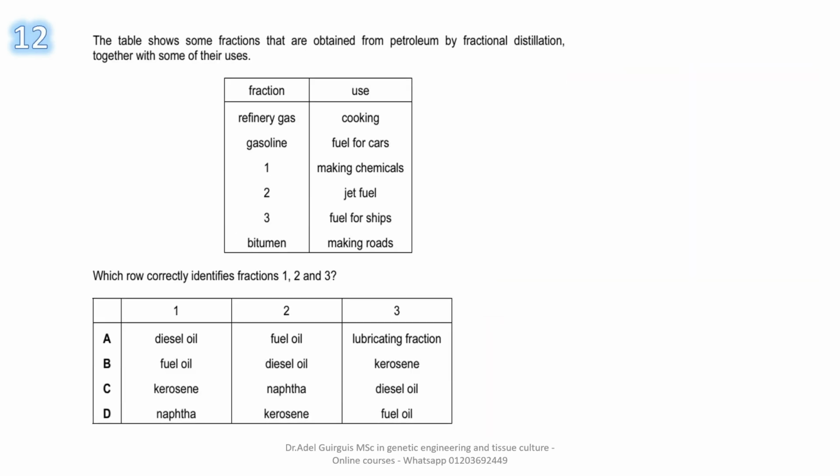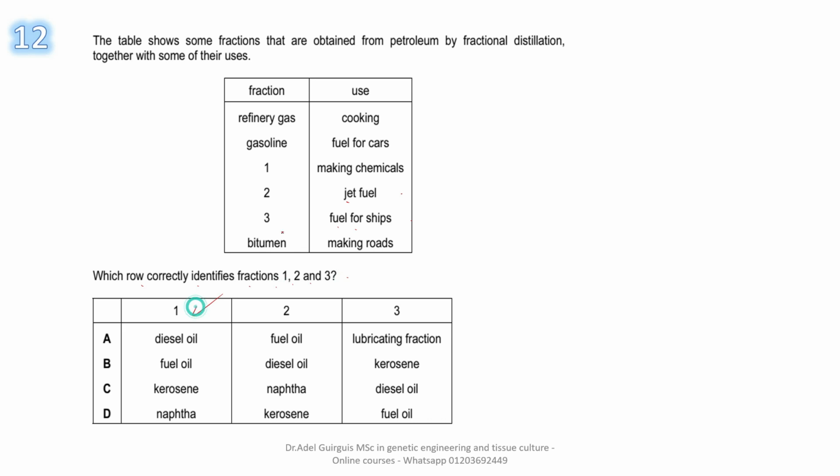Number 12. The table shows some fractions that are obtained from petroleum by fractional distillation together with some of their uses: 1, 2, and 3, with uses making chemicals, jet fuel, and number 3, fuel for ships. Which row correctly identifies fractions 1, 2, and 3?